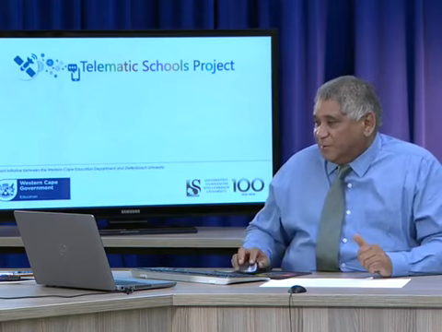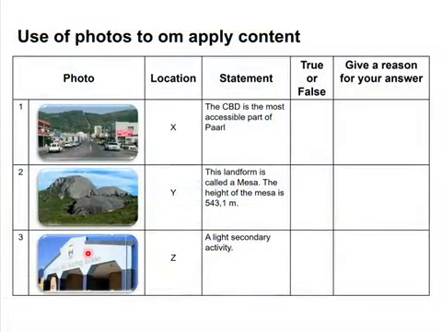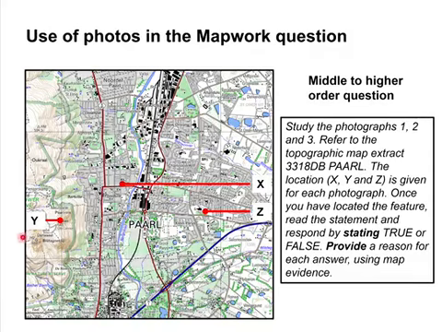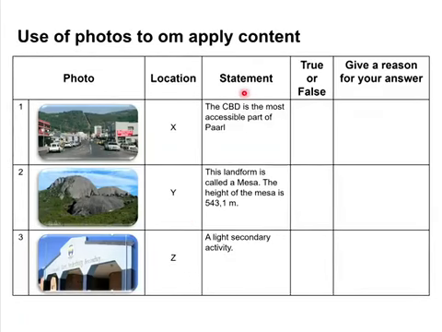Have a look at the next one. Here we've got this one. They say that would be at Z. Sorry, here we go. There we've got the S, a school. But what does the statement say? A light secondary activity. Now, if you look at a light secondary activity, that's nowhere. So this would be false. So give a reason for your answer. That is a tertiary activity.